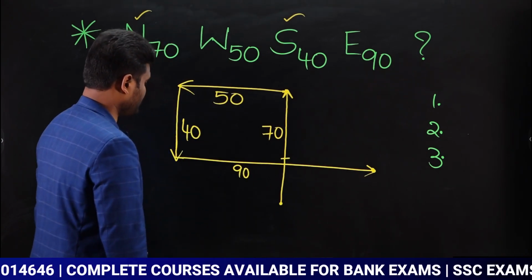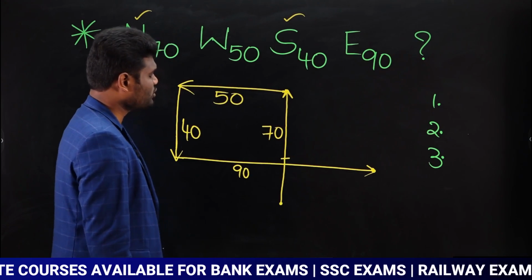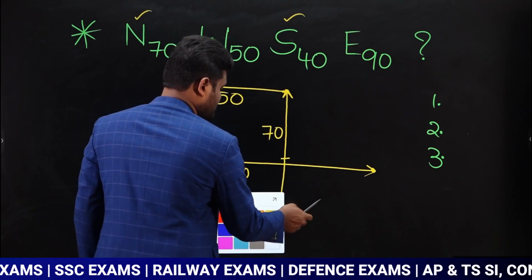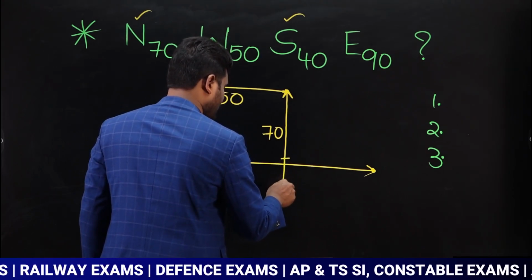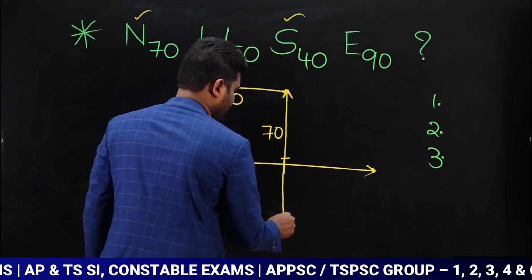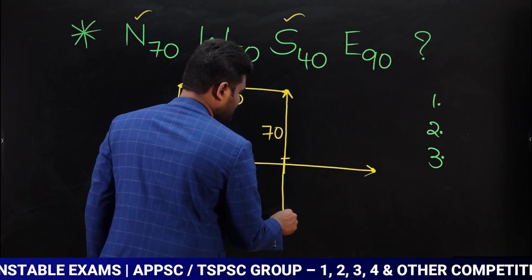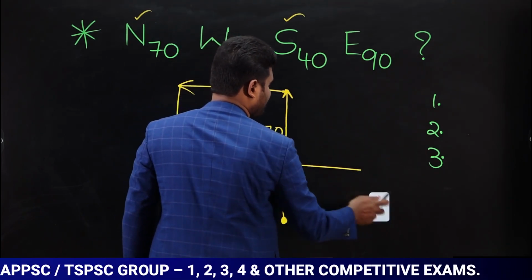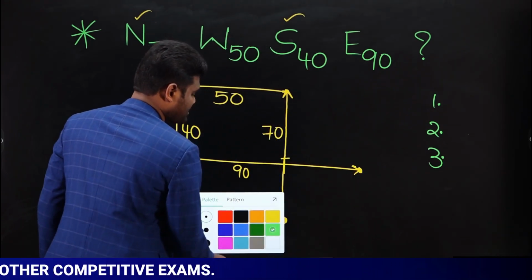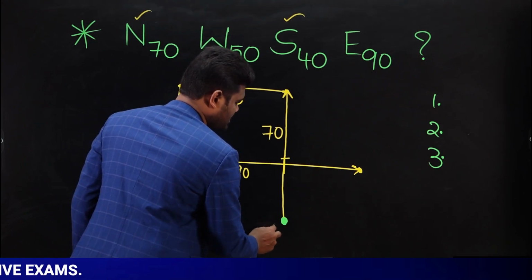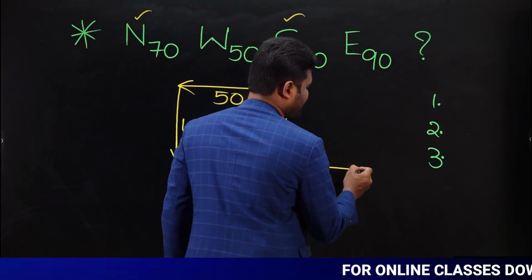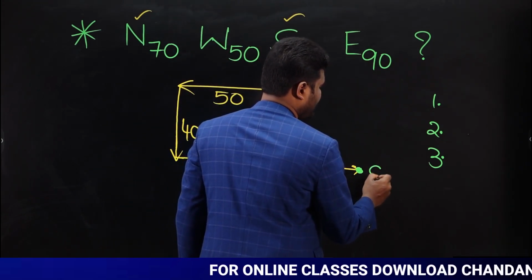Now observe carefully. What is our question? Our question is the distance between the starting point and the ending point. Yes or no? This is our first question. Now if you observe, this is our starting point, and this is our ending point.